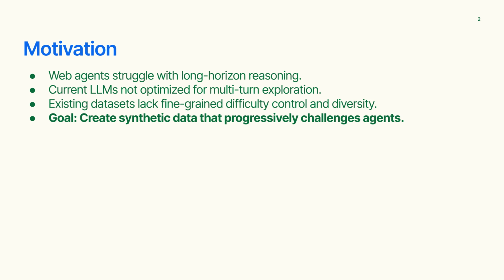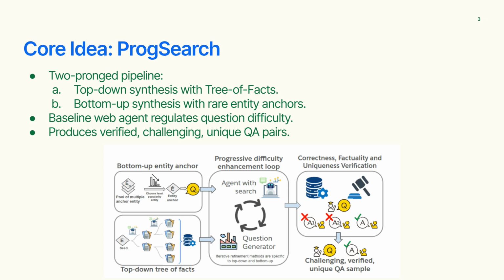improve step by step. Our approach is called ProgSearch, a two-pronged data generation pipeline. The first branch is a top-down synthesis, which starts from a seed concept and builds a tree of facts to craft increasingly complex multi-hop questions. The second is a bottom-up synthesis, which begins with a rare anchor entity, something the model rarely sees, and builds